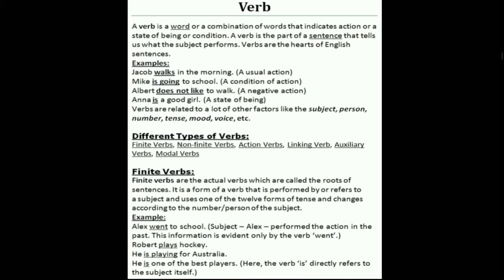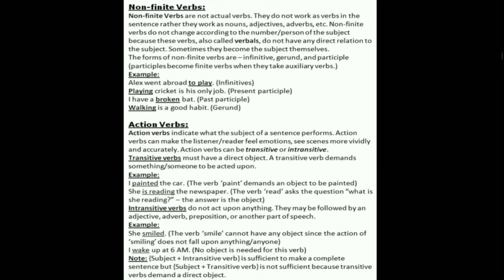Next, Robert plays hockey. Simple present. He is playing for Australia. It is present continuous. Is playing. He is one of the best players. Here the verb directly refers to the subject itself. Who? He is.